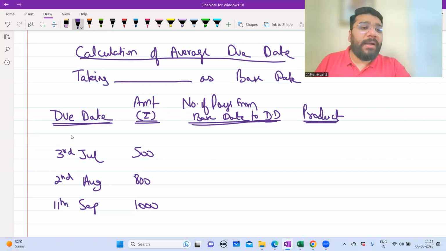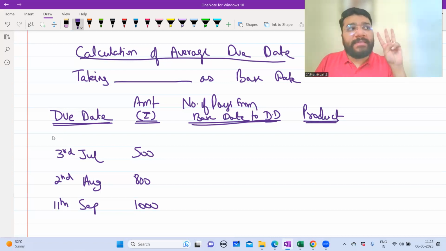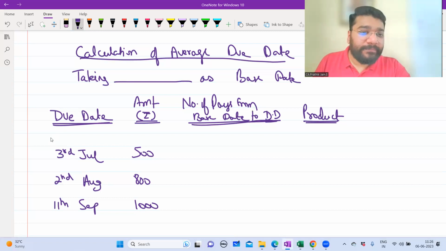Now guys, from the due date column which is there, you are supposed to pick one date which is the least or the smaller date. I'm repeating one more time. From the due date column, there are 3 dates. Out of these 3 dates, you have to pick one date which is least, the lesser number of days. Which is the least date?